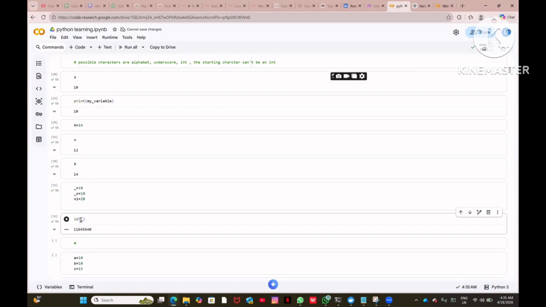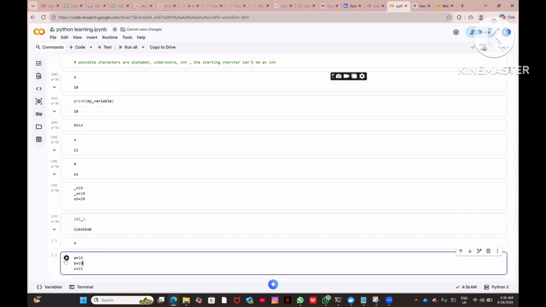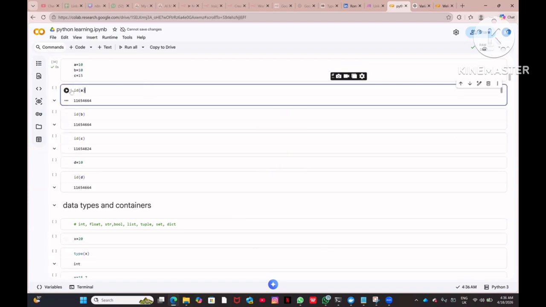So what we are saying, id underscore, that is the address of the particular variable which I am defining here. Okay. And then what we are doing is we are defining the variables: a equal to 10, b equal to 10, c equal to 15, right? And then we are saying, what is the id of a? So id of a means in which location of the computer the value a is stored.